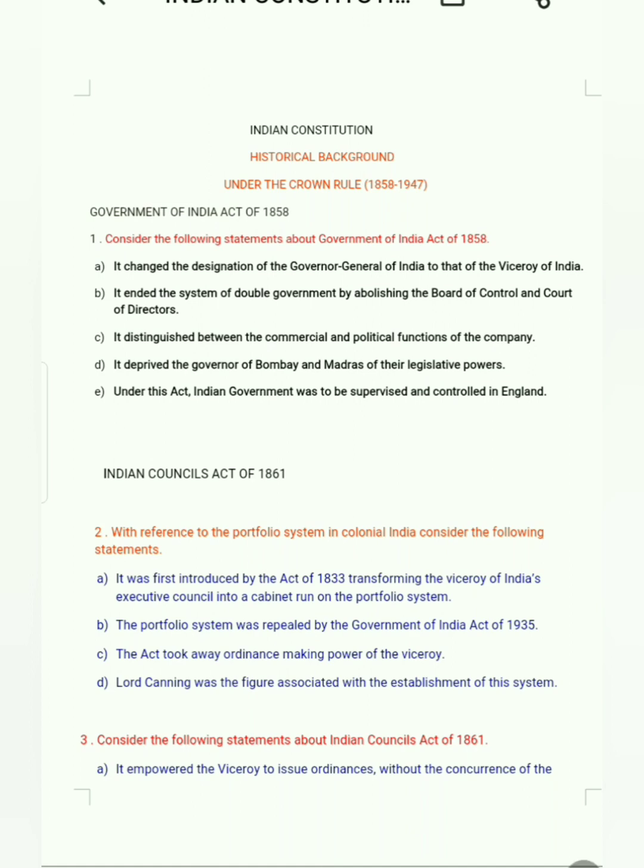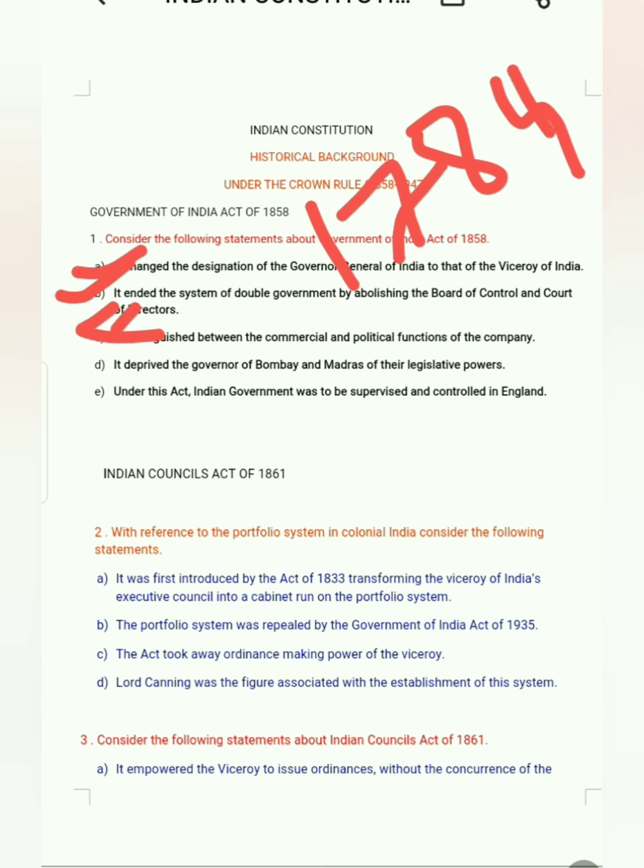It changed the designation of the Governor General of India to that of the Viceroy of India. Correct. Next, it ended the system of double government by abolishing the Board of Control and Court of Directors. That's correct. Next, it distinguished between the commercial and political functions of the company. That was 1784.